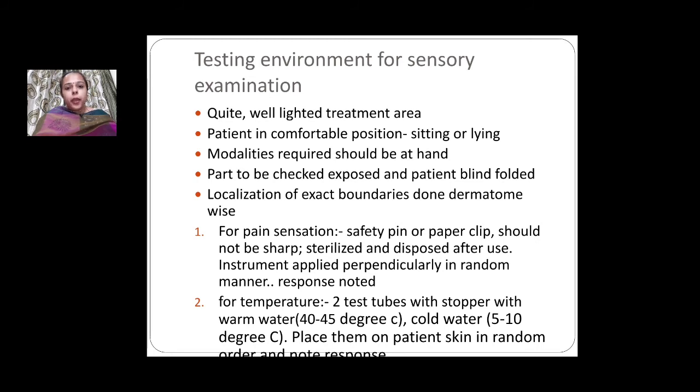Modalities which are required should be handy and available, and the part to be checked should be exposed, and the patient is blindfolded, which is very important. Localization is done by using dermatomes and myotomes. For the pain sensation, we can use a safety pin or paper clip, but they should not be sharp because we don't want to puncture the patient's skin.